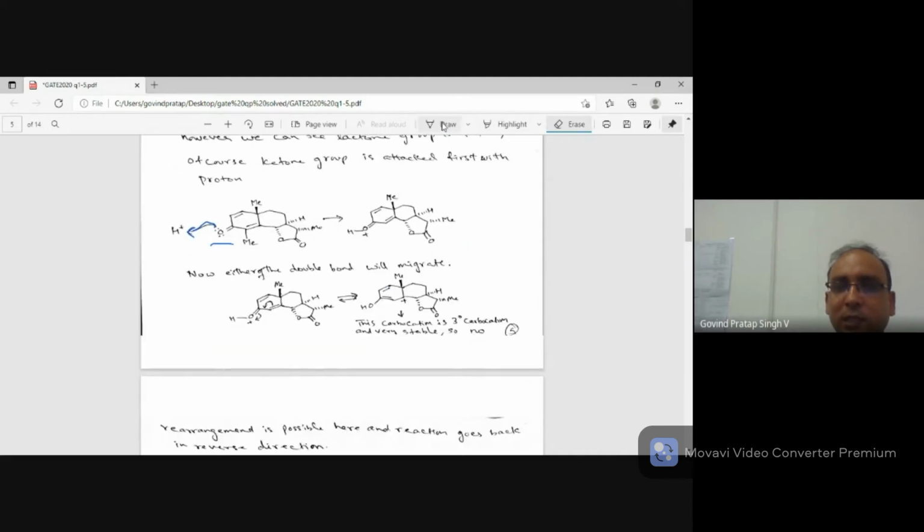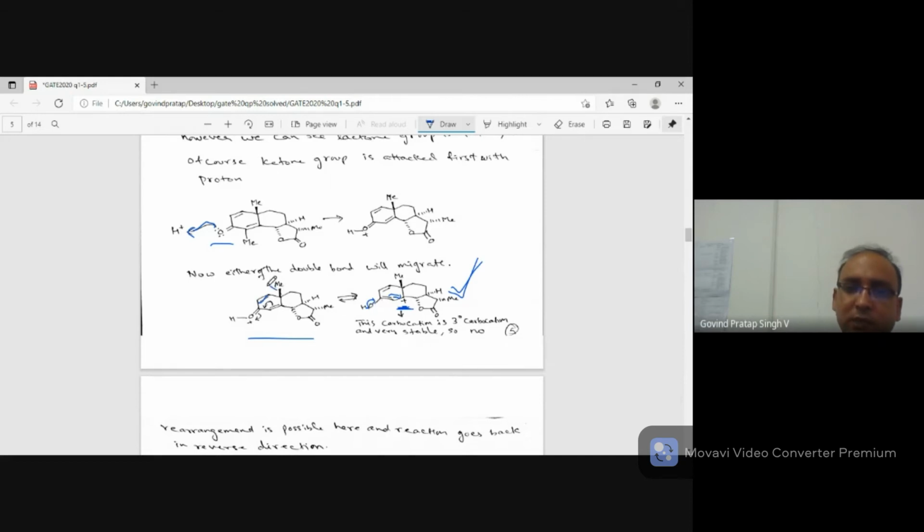Imagine if this double bond is migrating, you get a tertiary carbocation, very, very stable. If it is stable, rearrangement is not possible, because rearrangement happens when the carbocation is not stable and then rearranges to give you a more stable carbocation. So at the end, you will get tautomerization again. This will come down here and you will get the starting material back. This also must be happening. It's not that only one double bond will be migrating, the other also will be migrating. But at the end, you are getting the starting material, so this migration is of no consequence.